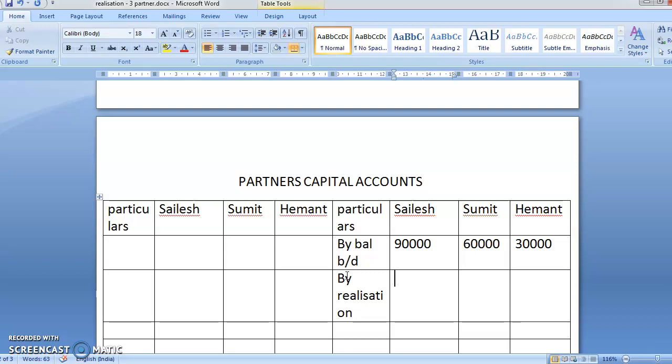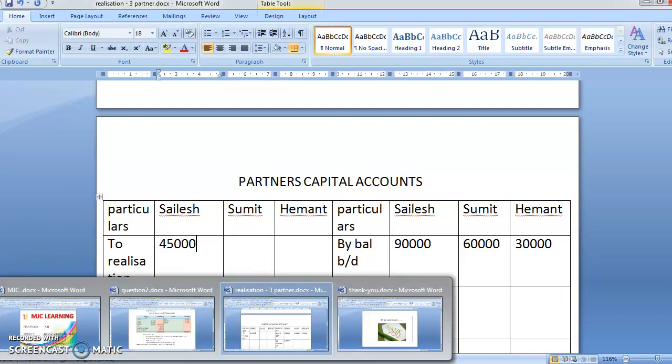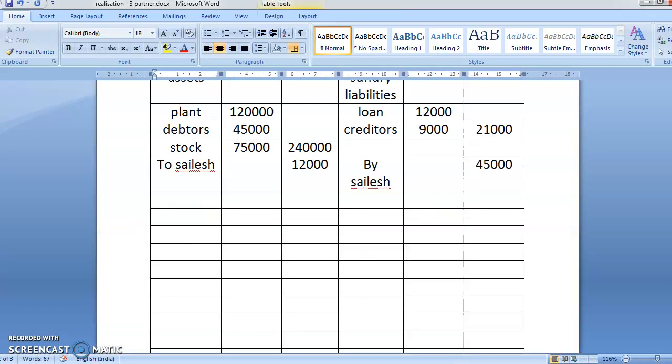How much is Shailesh taking? Loan at 12,000, and he has also taken the debtors. So when a partner takes away an asset, it comes on the debit side. If we take away the liability, it comes on the credit side. Okay. Chalo, next.